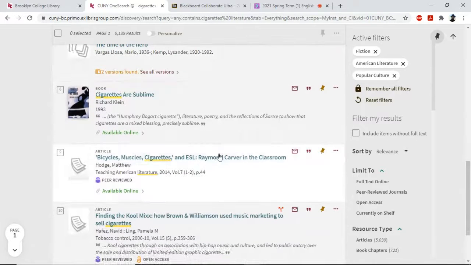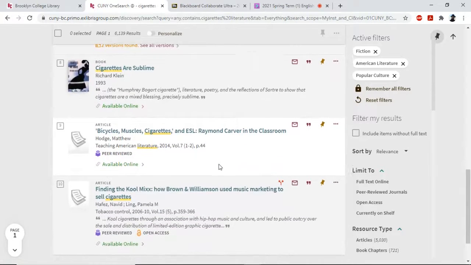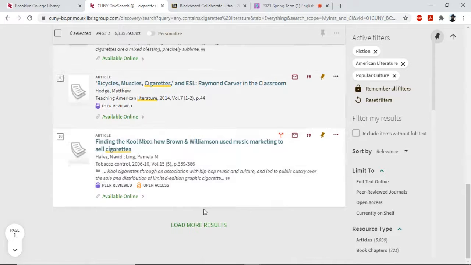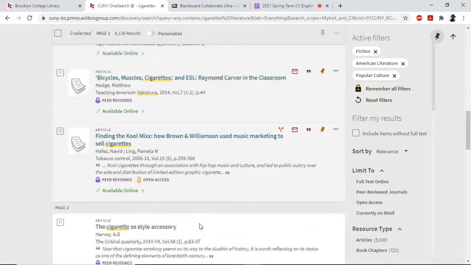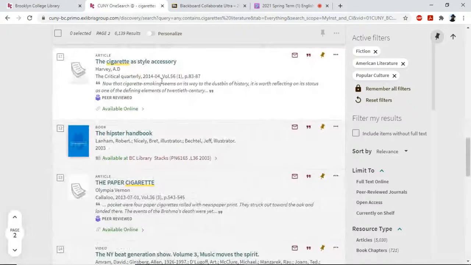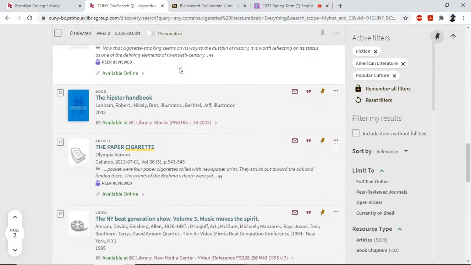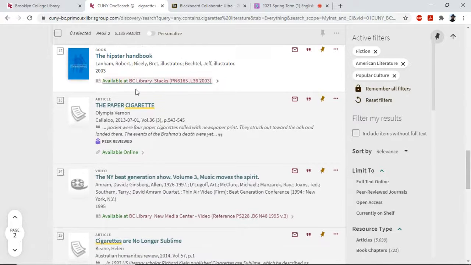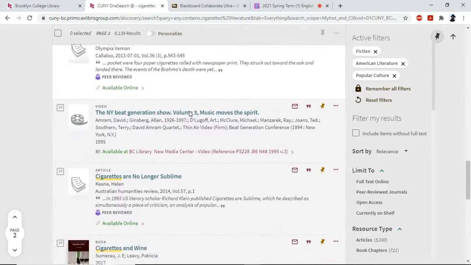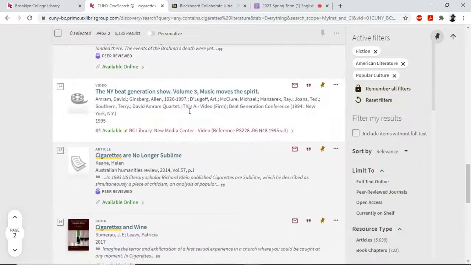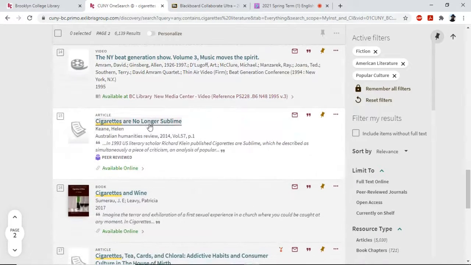So let's see, do we have anything? This is about Raymond Carver, probably not too useful. Let's load some more. Let's just follow this a little bit farther. None of these seem helpful. The cigarette style accessory, okay. So we have cultural analysis of cigarettes, the paper cigarettes. These things are potentially interesting, but at this point in the research, you just keep skipping over them.